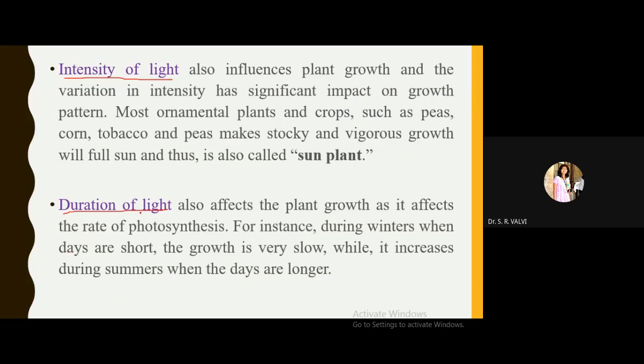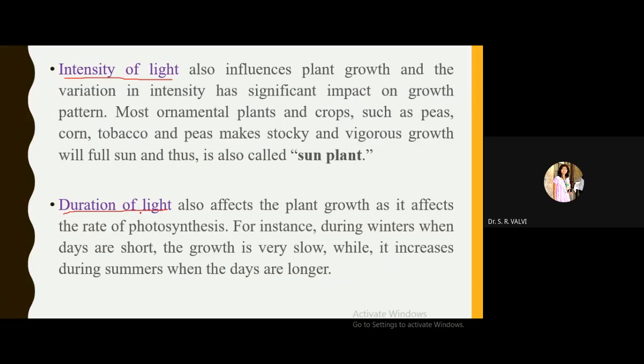In the case of photoperiodism, we learned there are three types of plants. Short day plants are the plants which require a short duration of light for their flowering.